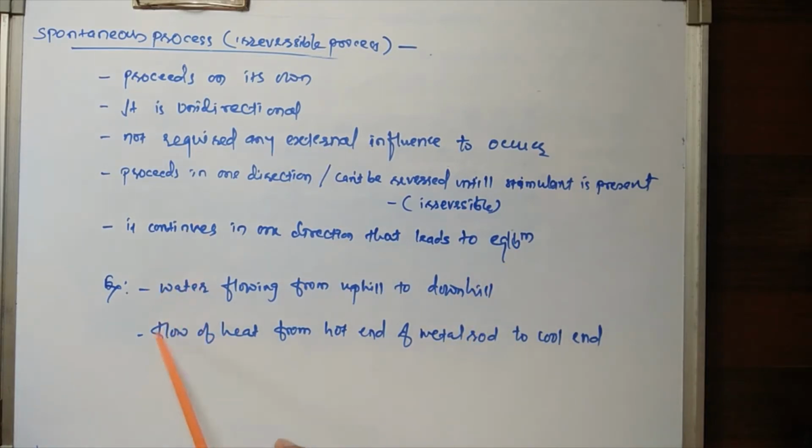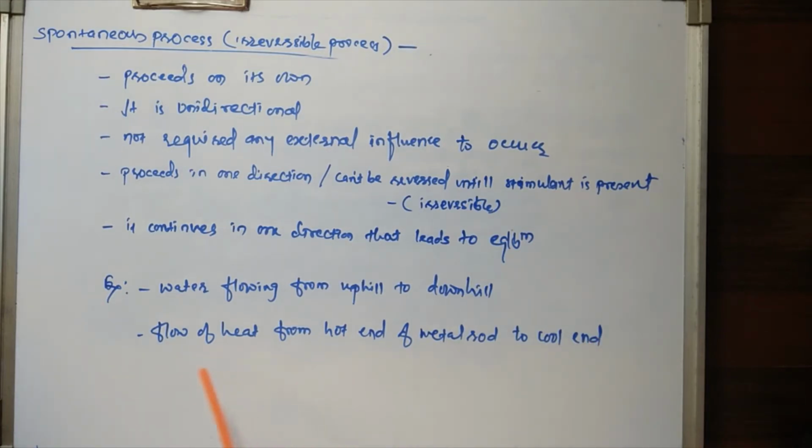And two examples here we can consider, which are the natural examples: water flowing from uphill to downhill, or you can take the example of the waterfall, which continues to fall on the ground from the top of the hill. The second example we have taken here is the flow of heat from the hot end of a metal rod to the cool end.